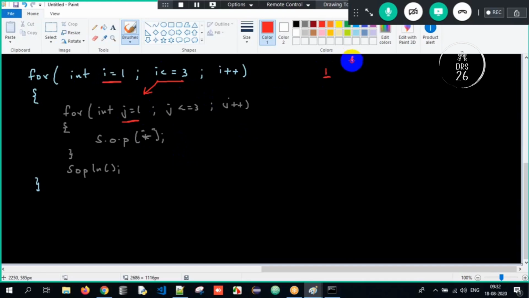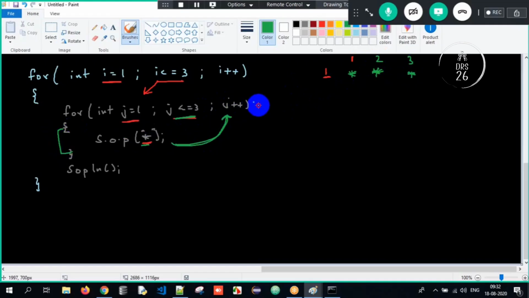This is column 1. j is nothing but column 1. Is 1 less than or equal to 3 here? Yes. Star will get printed. Now control goes back. j plus plus, meaning it will become 2. Column 2. Again, star. Again goes back. j will become 3. Column 3 here. I'll print the star.